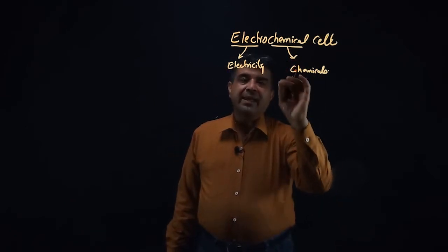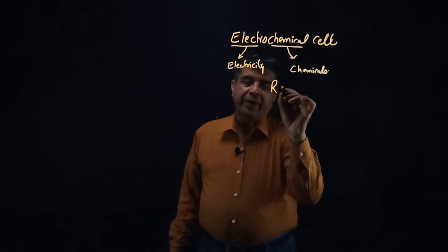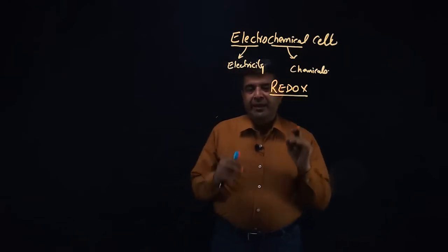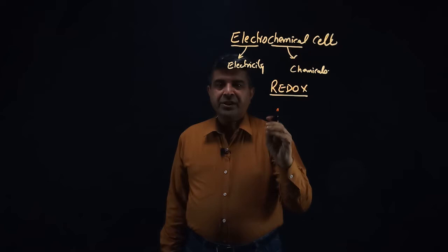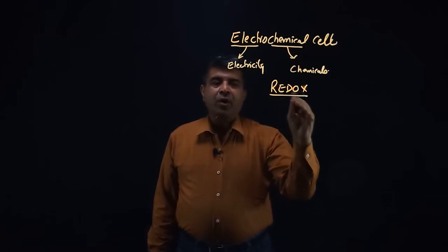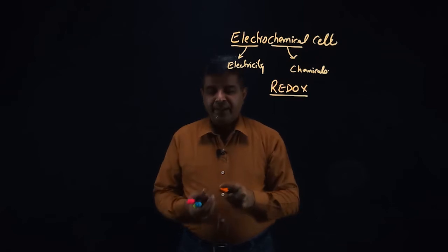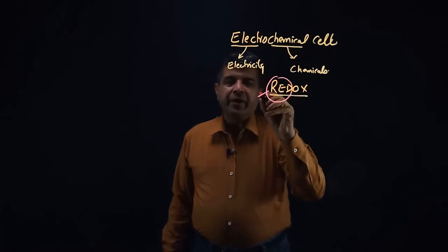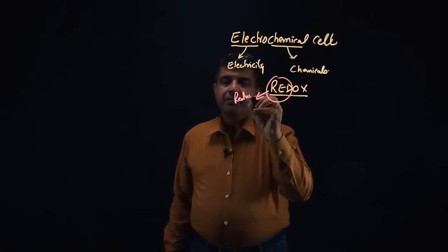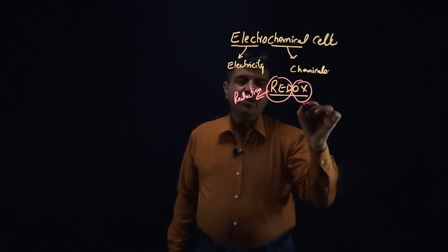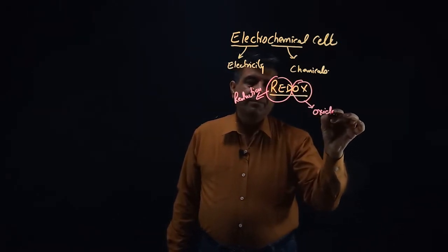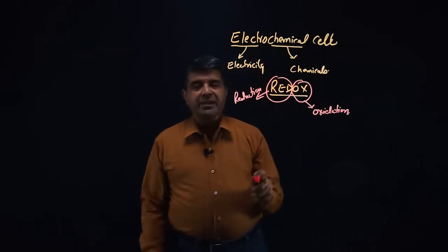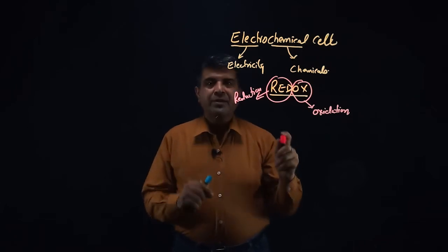The electrochemical cells work on the principle of redox, and you are aware that redox is basically a reaction in which reduction and oxidation reactions are occurring simultaneously. If I just circle the words, this red means reduction and ox means oxidation. So a reaction consisting of reduction and oxidation reactions would be termed as redox reaction.